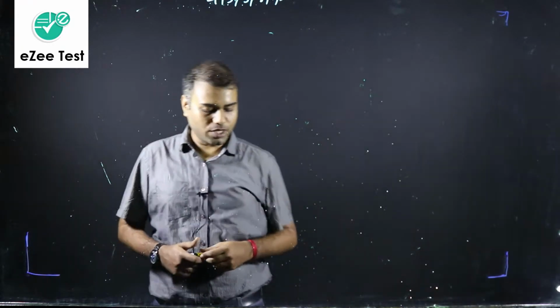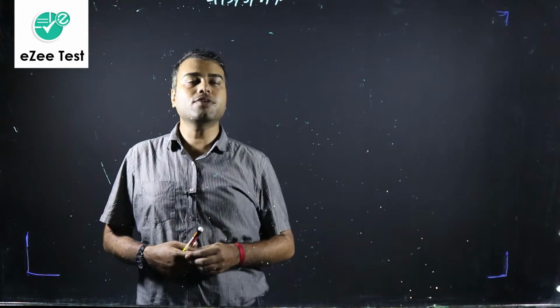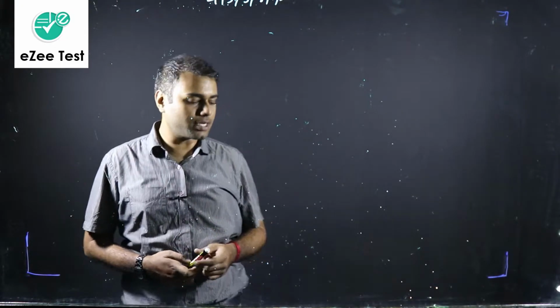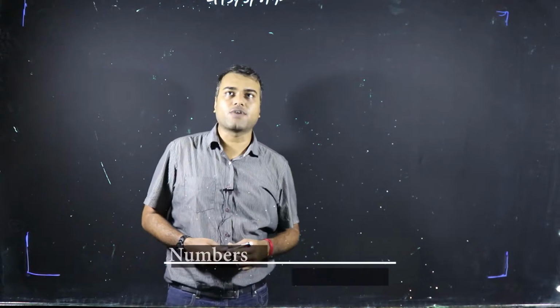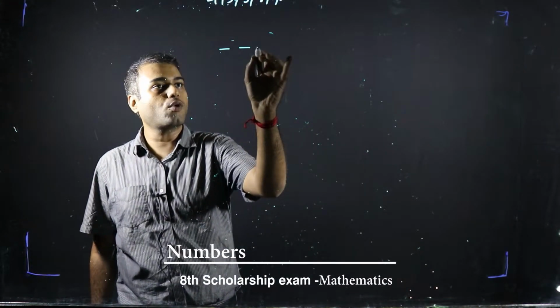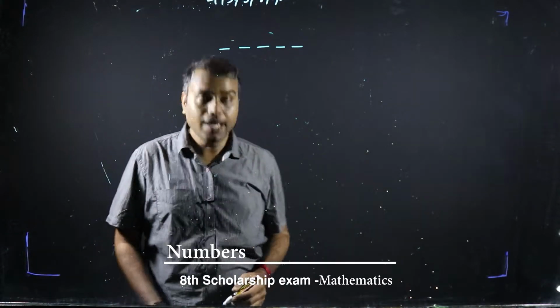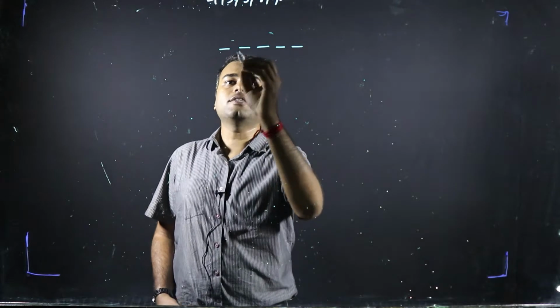Now I have taken this question to make you understand the difference between the meaning of the terms face value and place value. So first of all, let's form a 5-digit number, the smallest 5-digit number out of these given numbers, right? And we cannot repeat the digit.